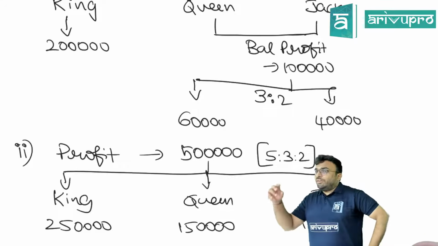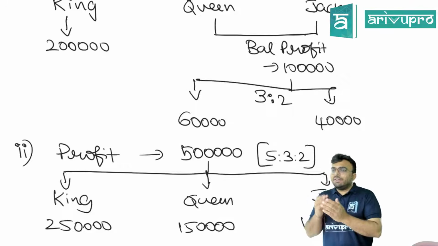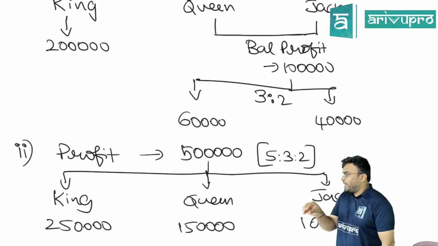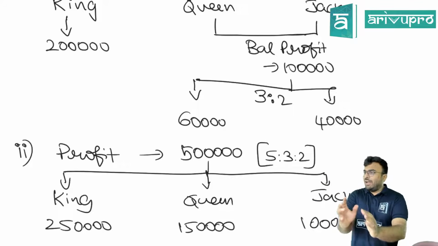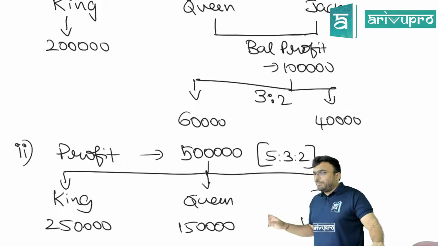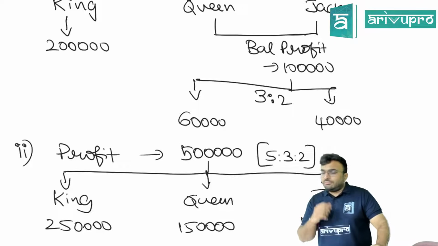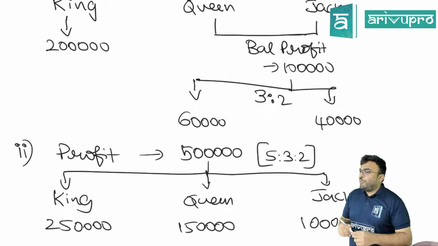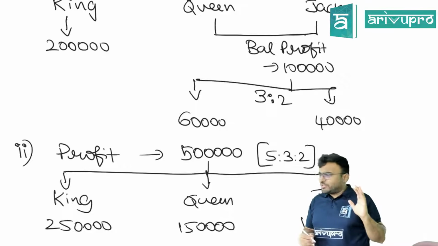Clear? So if at all we have a shortage of profit where we can't distribute the minimum guaranteed profit to that person, then 2 lakh will be given to King and the remaining profit will be distributed between the remaining partners in profit sharing ratio. Is this clear? Now, if you have more, don't worry about minimum guaranteed and all, just distribute the profit in profit sharing ratio.